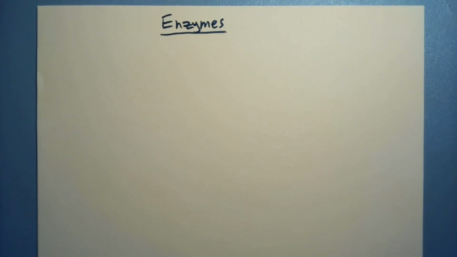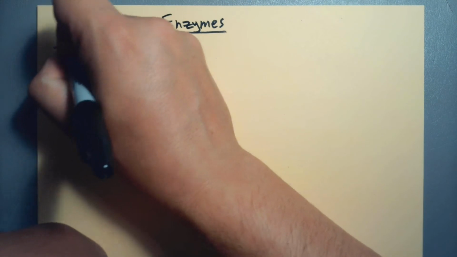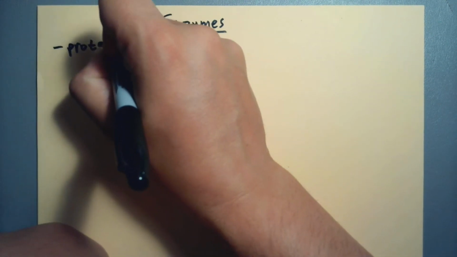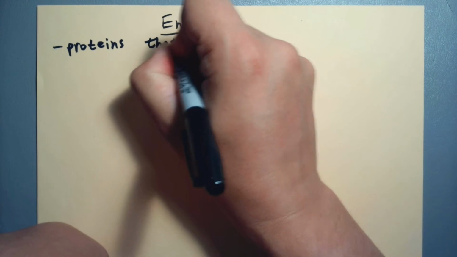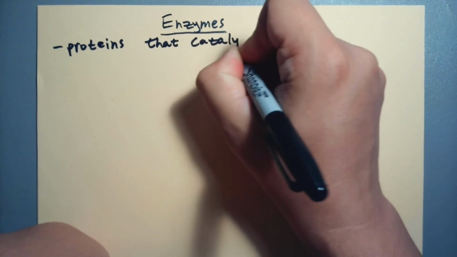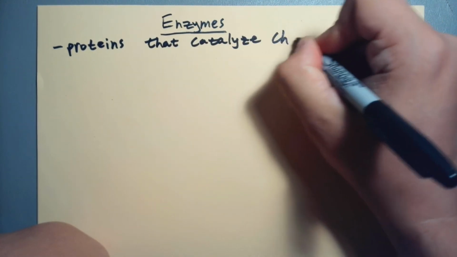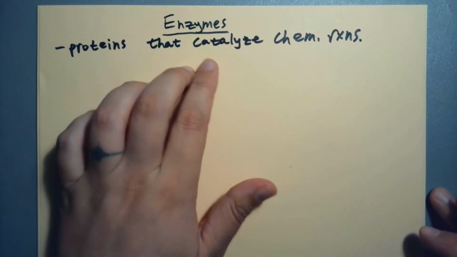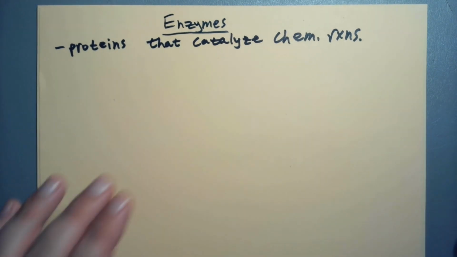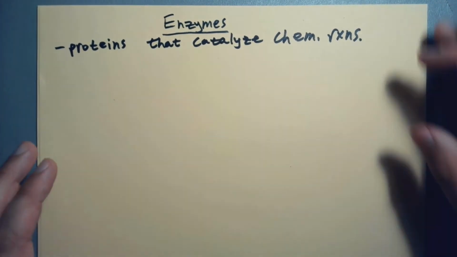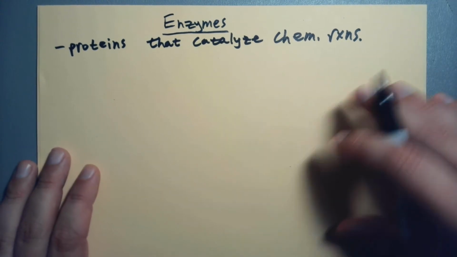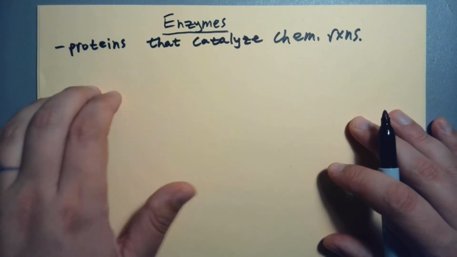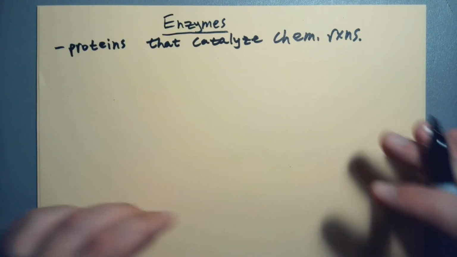Alright, so now we're going to talk about enzymes. We're going to go over 5 specific types of enzymes, but just to make sure we're on the same page about what these are: proteins that catalyze chemical reactions. These are catalysts, but they are proteins that are built into catalysts. You can have something like a metal like platinum, that I talked about in the last video, that catalyzes a reaction. That's not an enzyme, that's a metal catalyst. A protein catalyst, we just call it an enzyme.